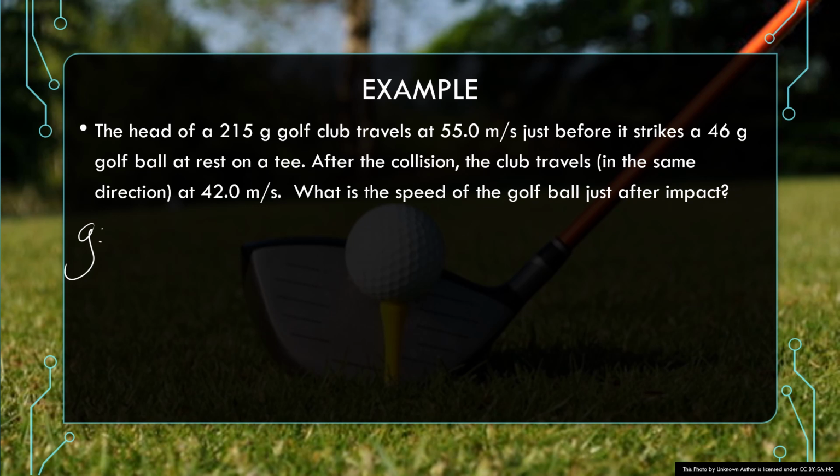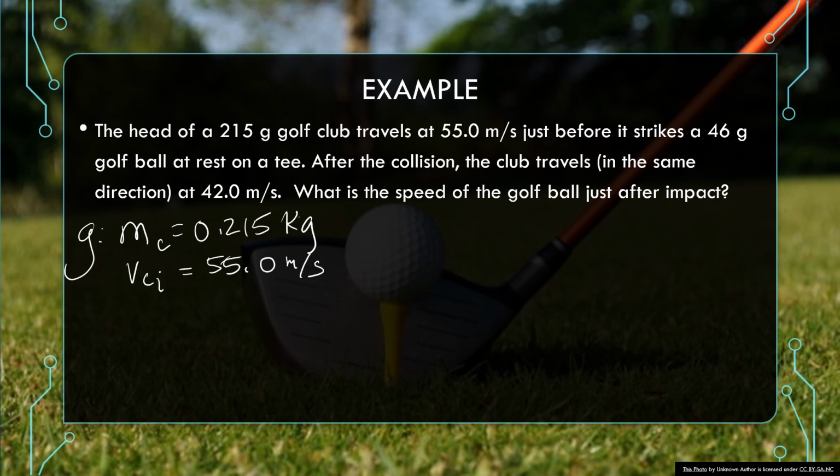Okay, so we have a lot of things here, and I'm going to use a lot of subscripts to try to abbreviate this. So the mass of the club is, and I'm going to put it in kilograms, 0.215 kilograms. The initial velocity of the club is, I'm told, 55 meters per second.